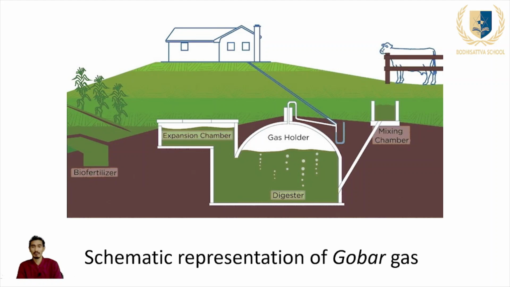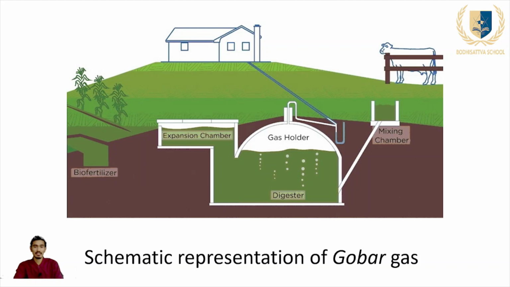Above the digester chamber, there is the gas holder. Gas holder means the gas will remain there, and if you open the gas in the kitchen, the gas will start to burn. You can burn the gas there, and the people can cook food there.